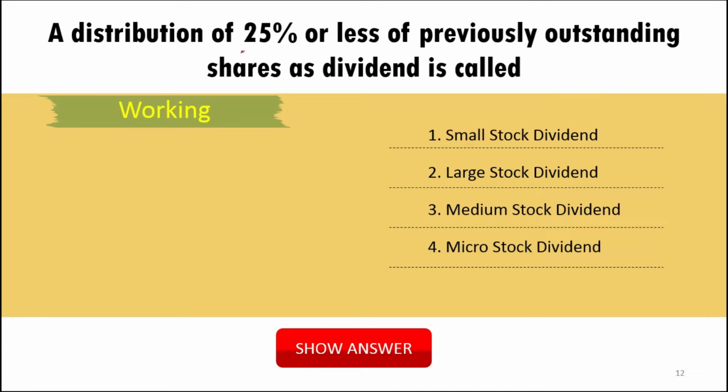Now, a distribution of 25% or less of the previously outstanding shares. It is very clear: 25% or less of the outstanding shares, if distributed as dividend, is called small stock dividend. Not large, not medium, not micro. There is no term like micro stock dividend. It has been given just to confuse you and to create the fourth option. Only small stock dividend is the correct option.